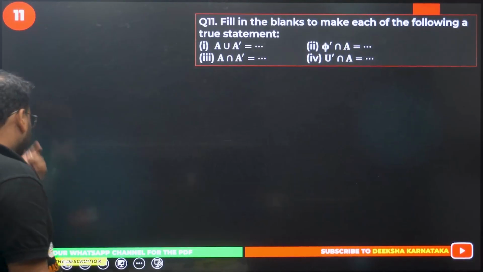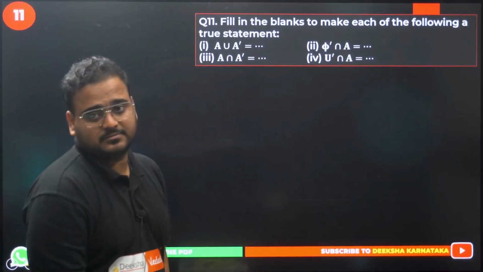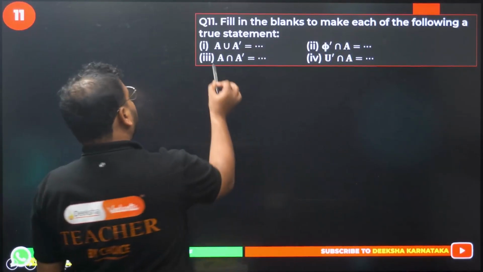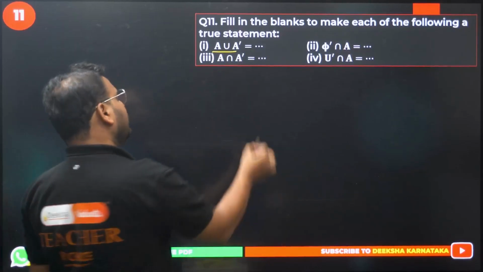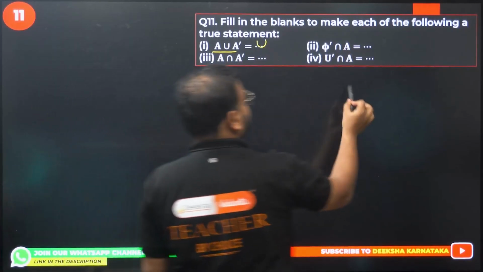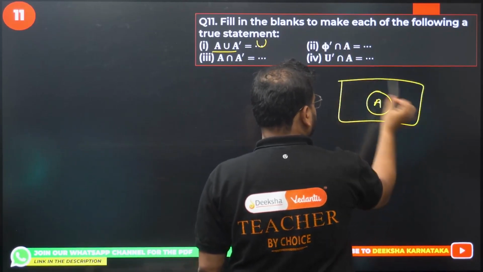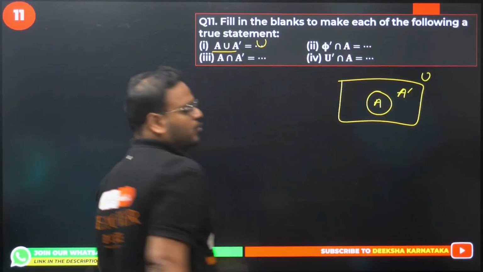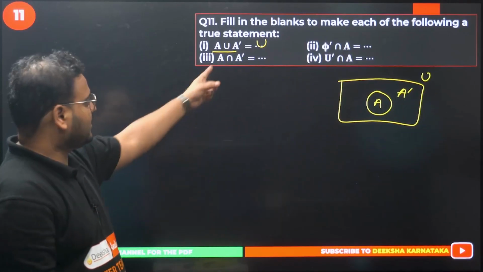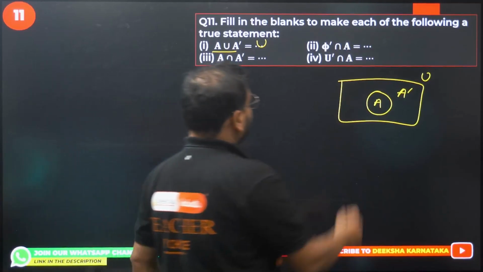Fill in the blanks to make each of the following a true statement. Union of A and A complement. Union of A and A complement is simply the universe, isn't it, sir? Please check. This is A, and this X outside is going to be A complement. If you combine those two, your result is the universe.